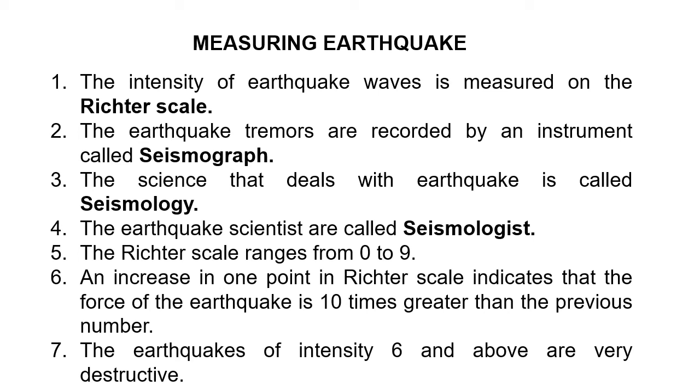Like if the difference is between 5 and 6, the intensity is 10 times greater than that of the Richter scale reading of 5. All right.